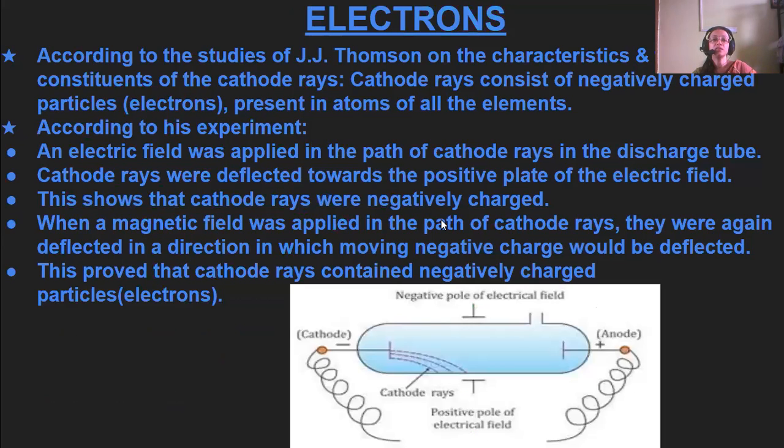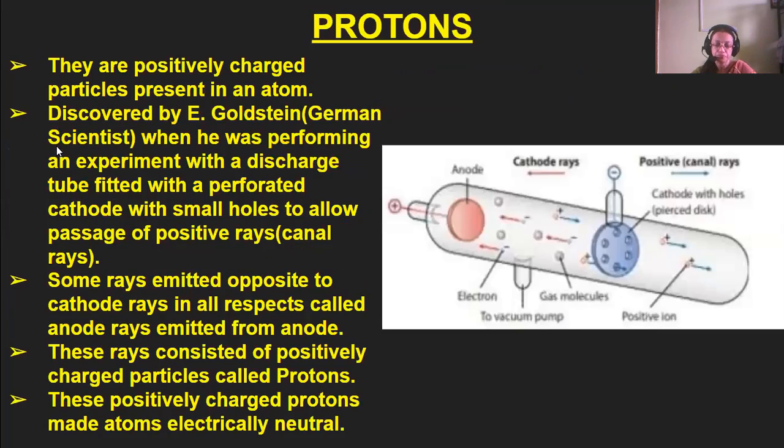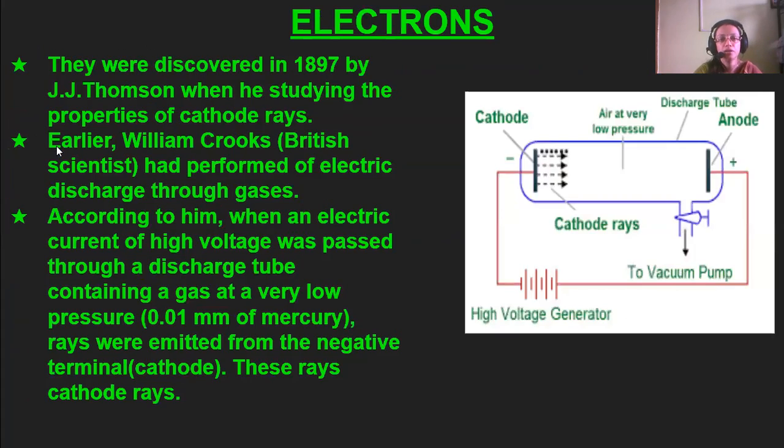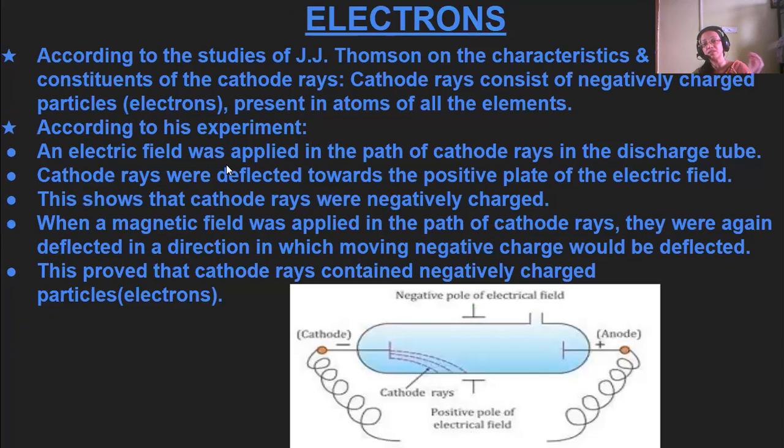Next is electrons again. According to J.J. Thomson's studies on the characteristics of the constituents of the cathode rays, he found that the cathode rays consist of negatively charged particles. William Crookes found that certain rays were emitted from the cathode, and J.J. Thomson found that these cathode rays contain some negatively charged particles, which he named electrons, which are present in the atoms of all the elements.